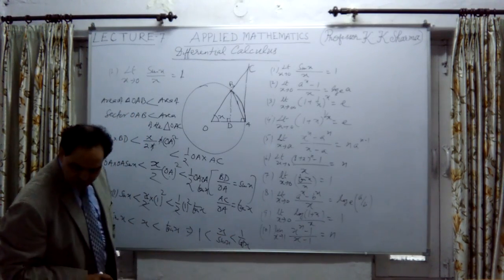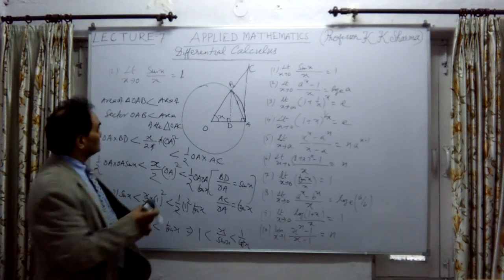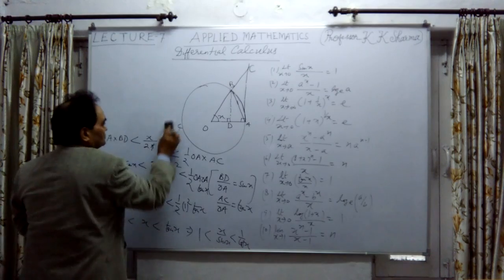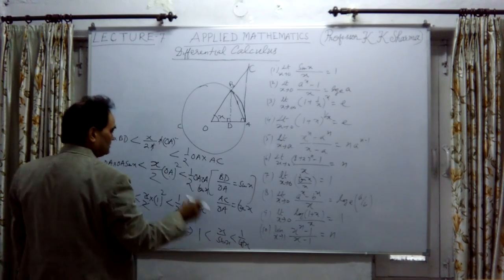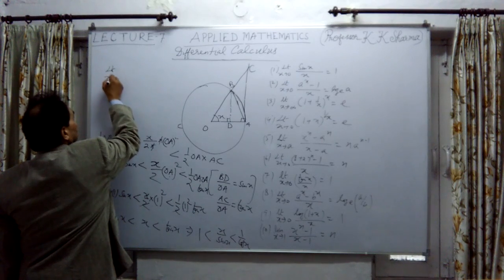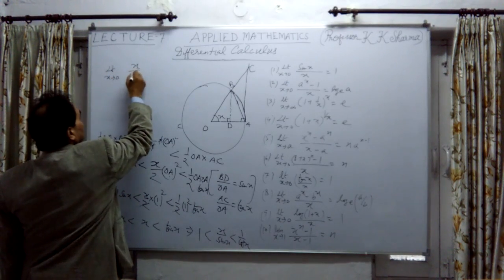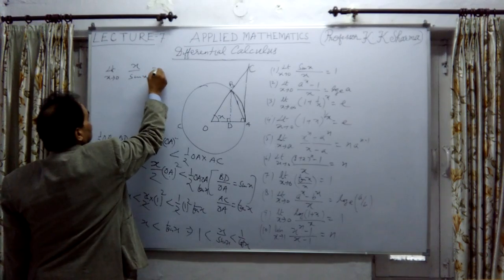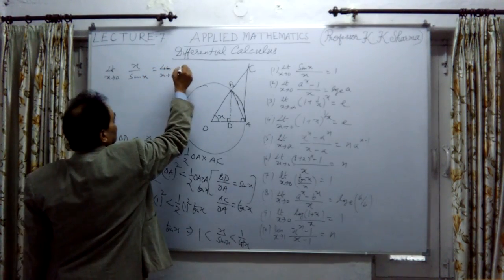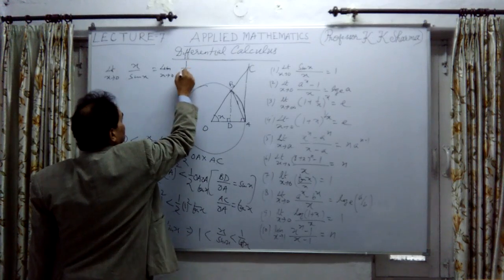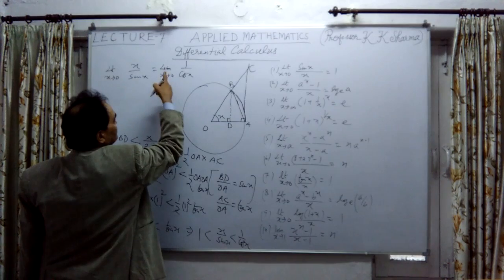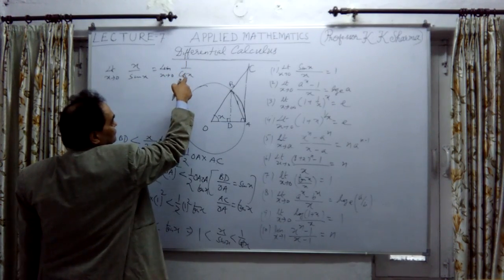So in the limiting position, if I apply the limits, the limit x tends to 0 of x upon sin x is equal to the limit x tends to 0 of 1 upon cos x, and this is equal to 1. That means limit x tends to 0, 1 upon cos 0 is 1.